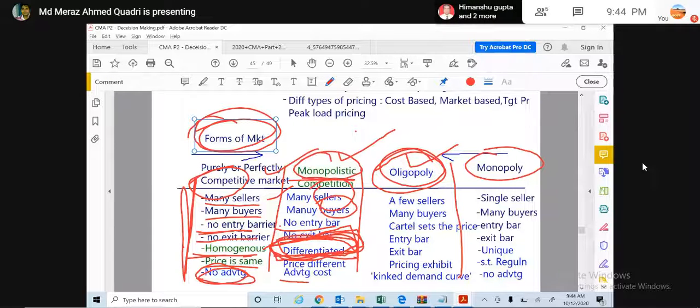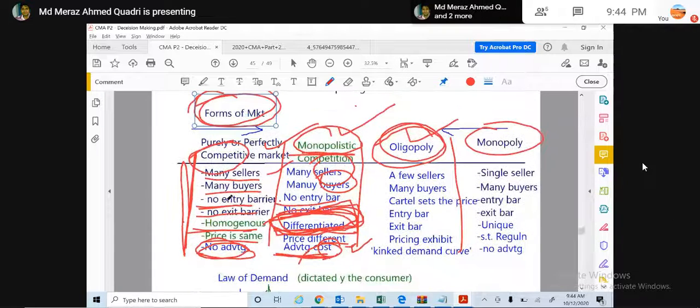Okay, and here the advantage is that different prices can be charged, and there is an advantage in cost because you have a different product, so maybe you can buy from some other places and get the benefit. There is another type of market called the oligopoly. Oligopoly means there are a few sellers but many buyers.